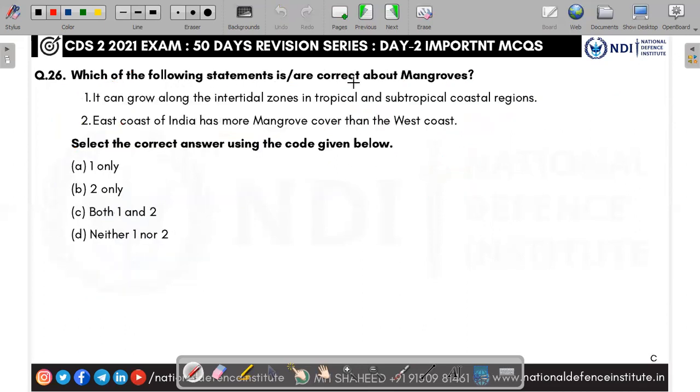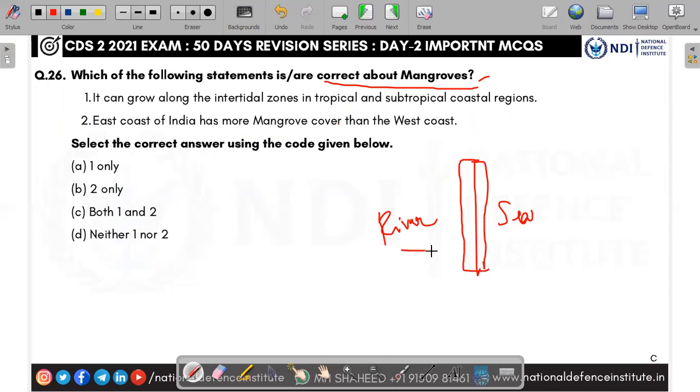Next, which of the following statements are correct about mangroves? It can grow along the intertidal zone. What is the intertidal zone? Sea and river. Whenever the area where the sea and the river meet, this area is called the intertidal zone. Yes, it grows along the intertidal zone in the tropical and subtropical coastal region, in the warm region. So the first statement is right.